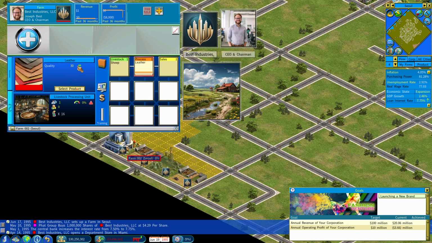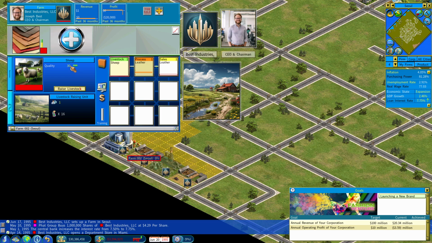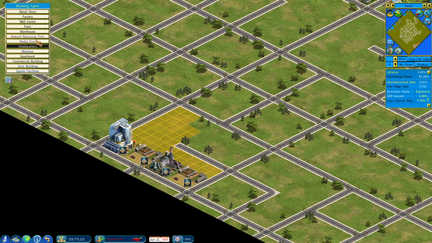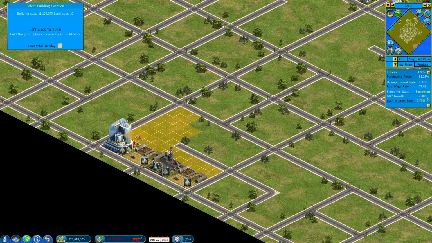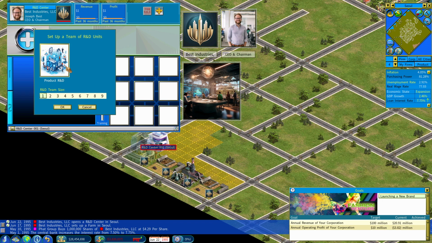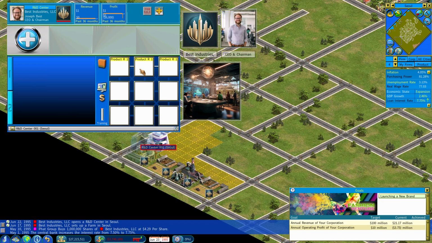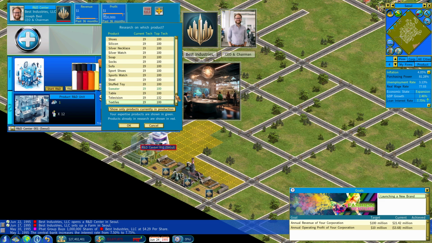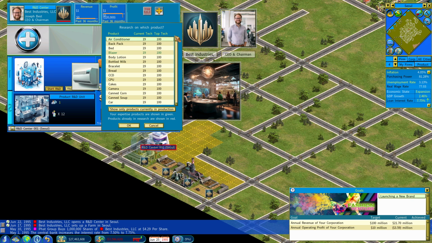Actually, the quality of the leather is 30, because the sheep are 30. I don't know if you're going to R&D in sheep versus something else, and that might be right. That's probably it. Let's have a look, actually. Let's get an R&D. I like the 3. So what do you R&D in? Is it in farms or sheep? No, it's going to be... Huh. I'm not sure how you improve the tech in that world. It might just be over time with training.